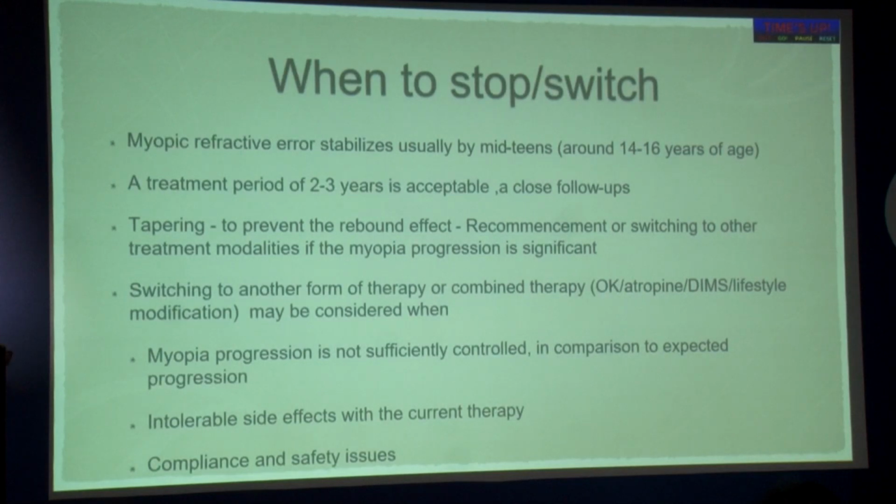Now, when to stop? When the myopia stabilizes, after a treatment period of 2 to 3 years. Whenever we taper the atropine and find there is a progression of myopia, we may think of recommencing the therapy, and switching from one therapy to another can also be considered when the myopia is progressing. So I think that's all we have in the present day for anti-myopia treatment. Thank you.